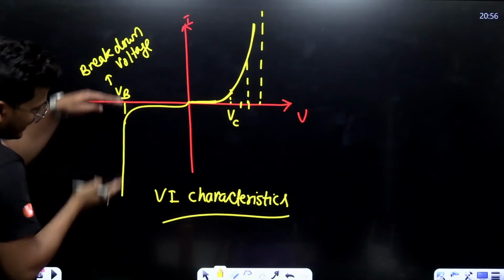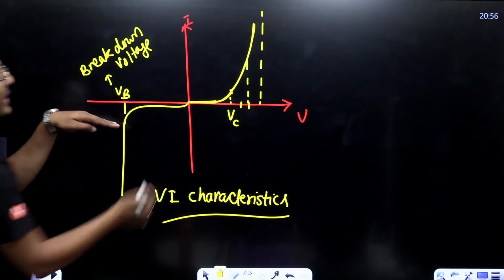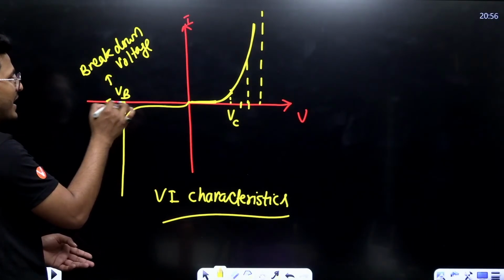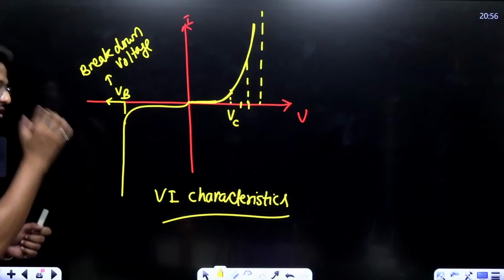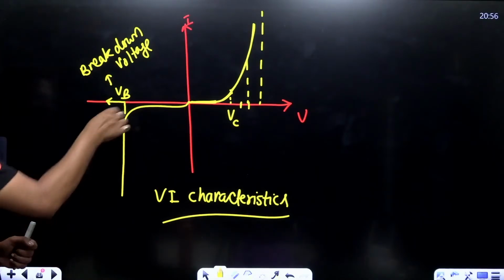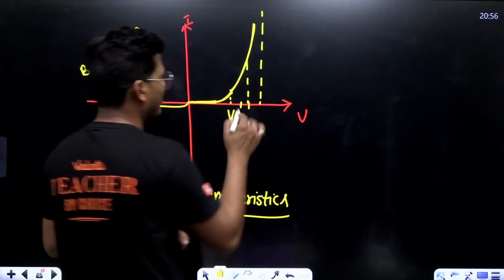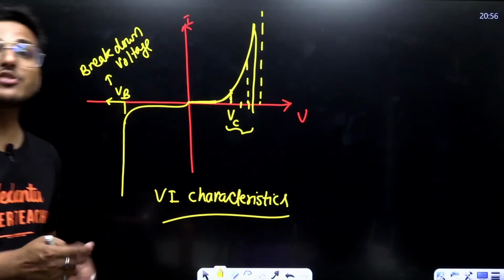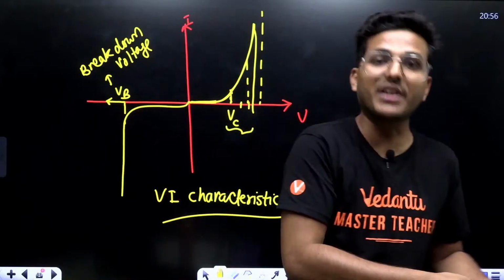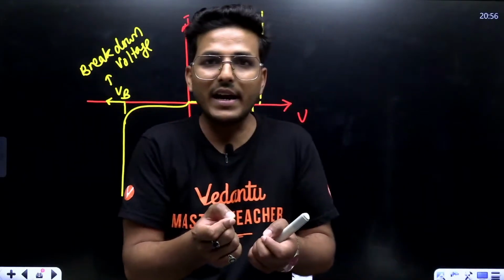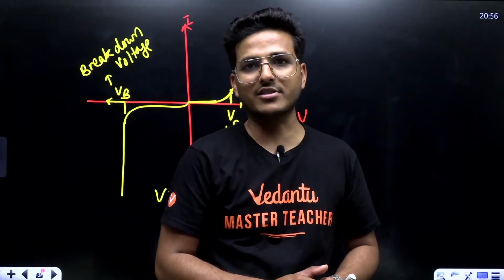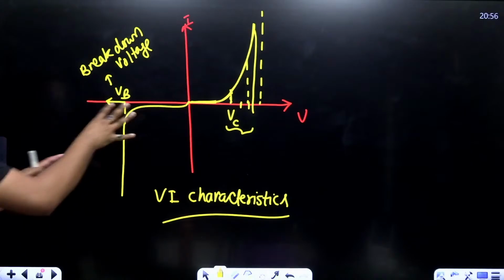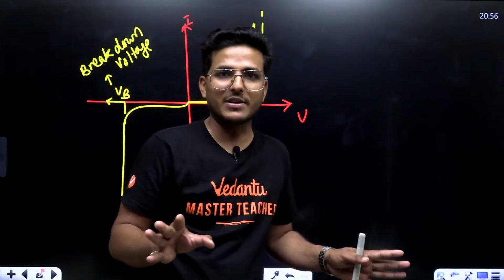Just see, this is a straight line leading with current at infinity. That means after this negative potential of VB, you don't have any control over the current. Here you have control. From here to here, you can control the current. That's why we use semiconductor instead of conductor, so that we can vary the current in the same conductor, right? But in reverse bias, after this it's breakdown. That means there is no use of that semiconductor, right?